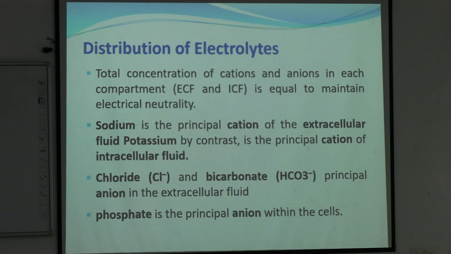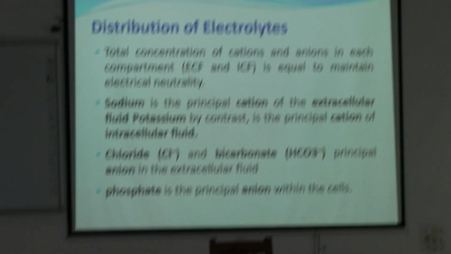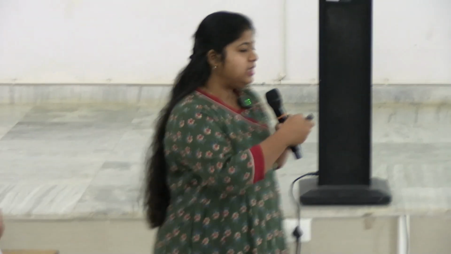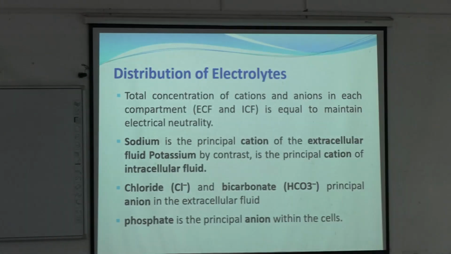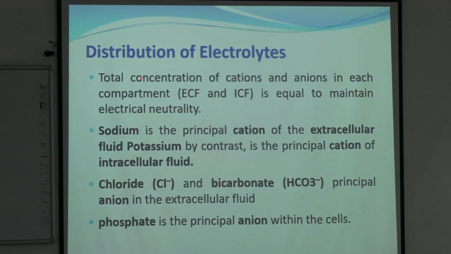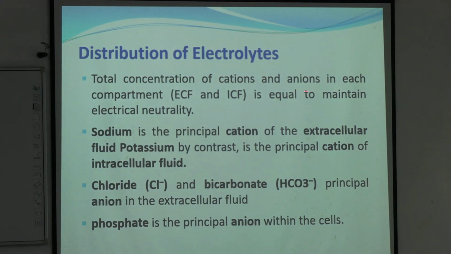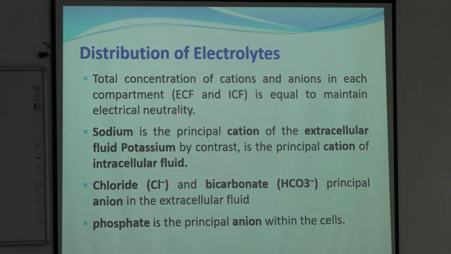I told you one thing, that there is net osmotic equilibrium in intracellular fluid and extracellular fluid, and osmotic pressure is proportionate to the solutes, and these solutes are nothing but the electrolytes. So here is a thing, that is total concentration of cations and anions in each compartment is equal to maintain electrical neutrality.